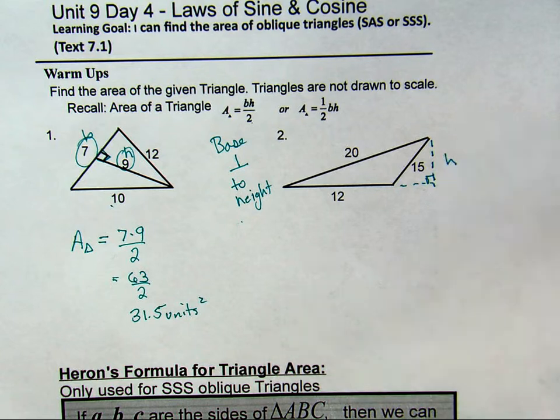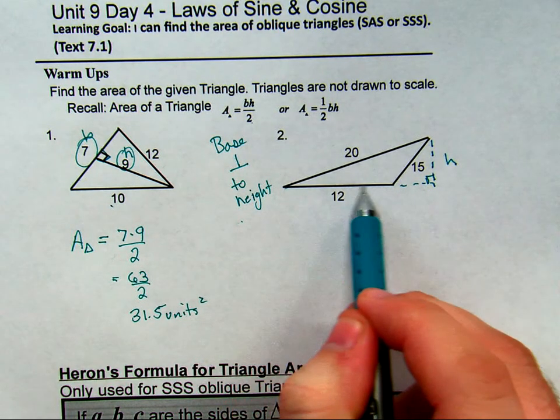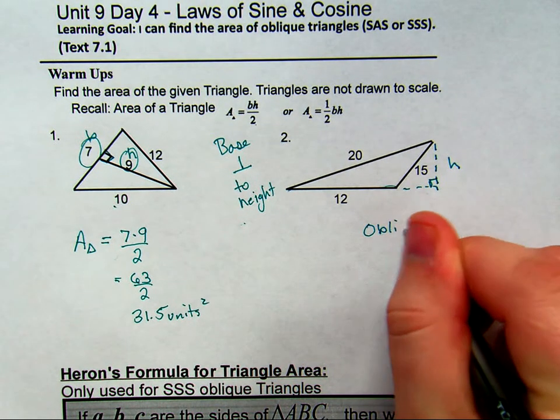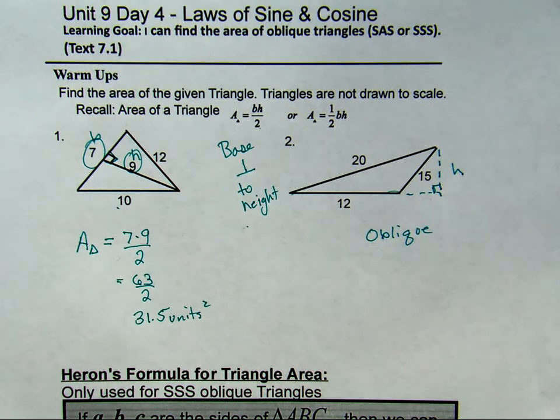This is your height, and your base would be 12. So this is an oblique triangle, and the formula we always knew from grade school, base times height divided by 2, won't apply here. Today we'll have 2 different ways to find the area of that triangle.